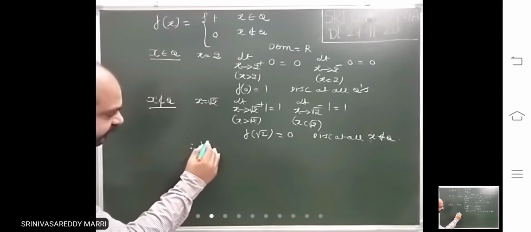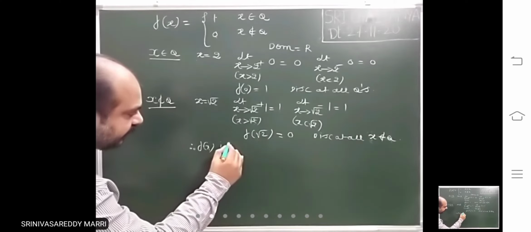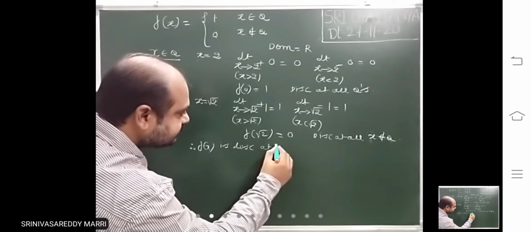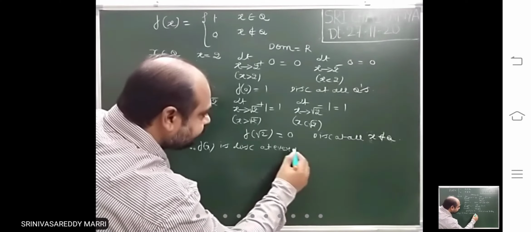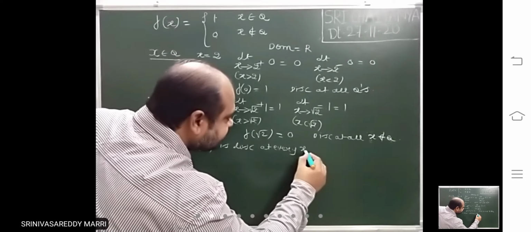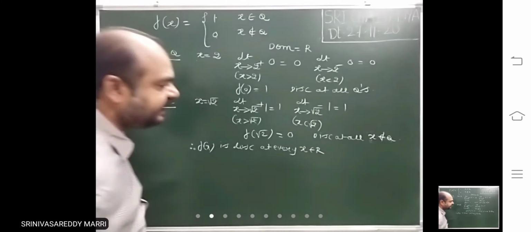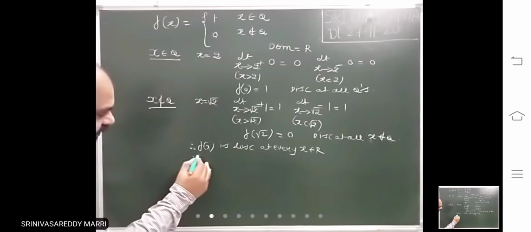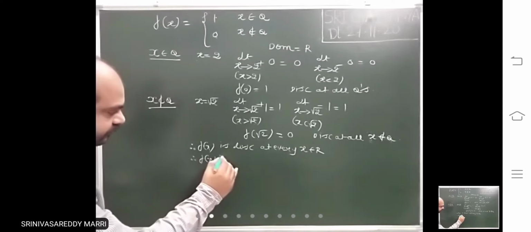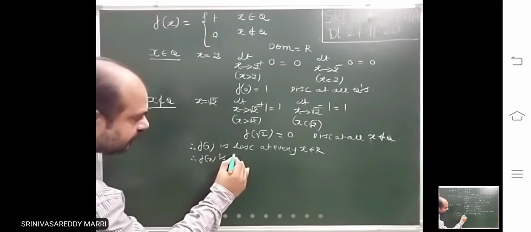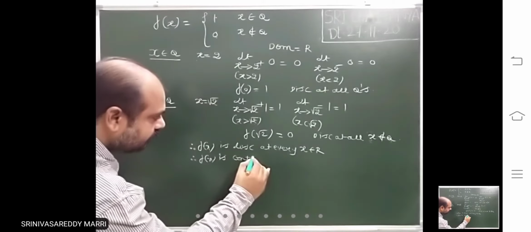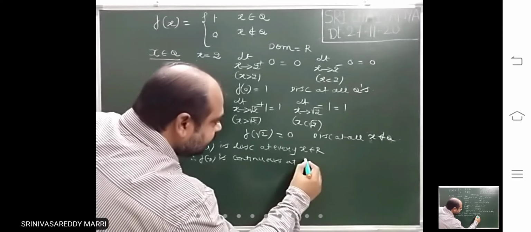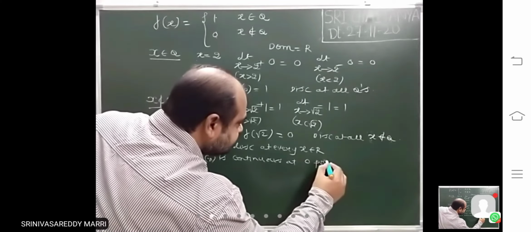Therefore, f(x) is discontinuous at every point, at every x belonging to R. At every real value it will be discontinuous. f(x) is continuous at 0 points.